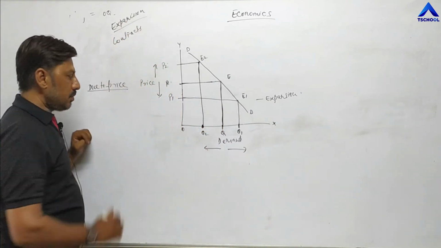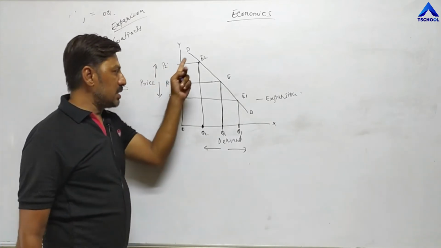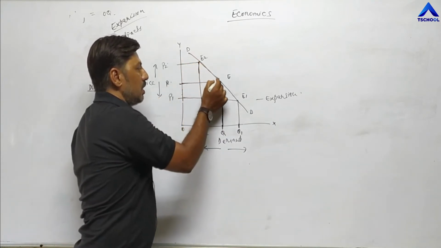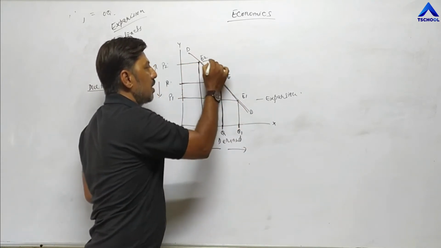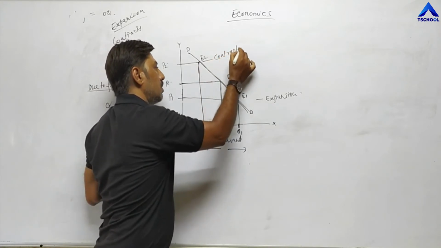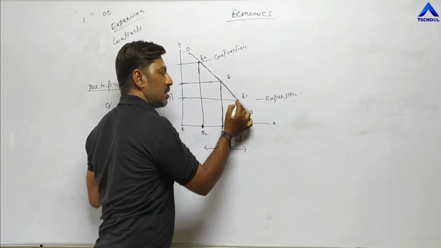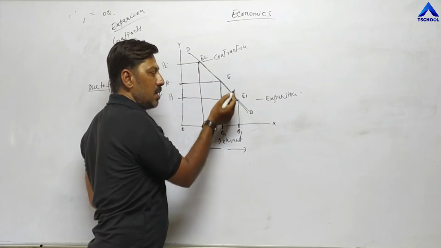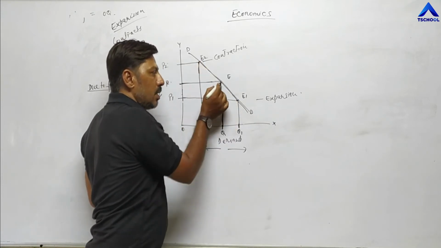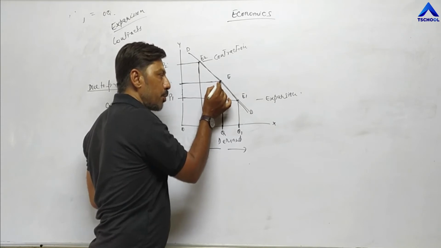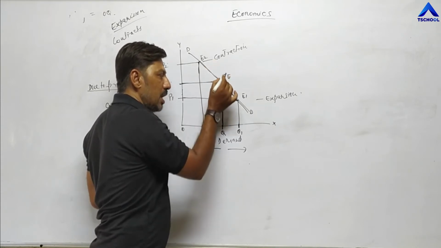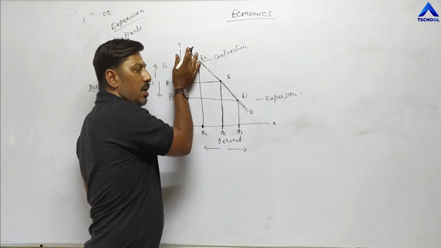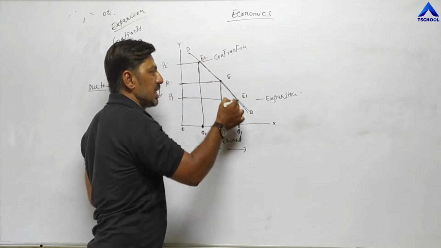Now, second point, you can see in the diagram that there is only one line, the demand curve. This point is contraction, and this point is expansion. So either demand expands or contracts, means demand either rises or falls. This is the original equilibrium point. So when demand contracts or expands, the equilibrium point moves either upward or downward, but on the same line, on the same curve.